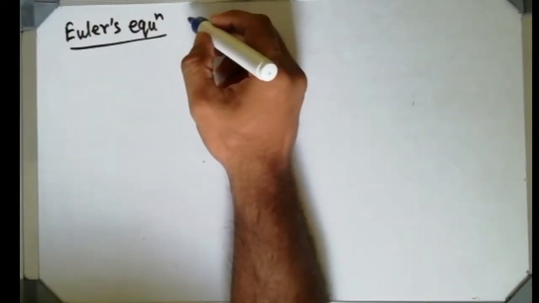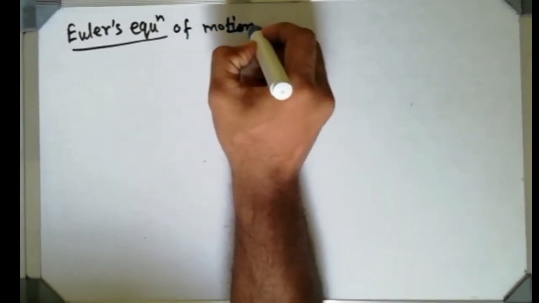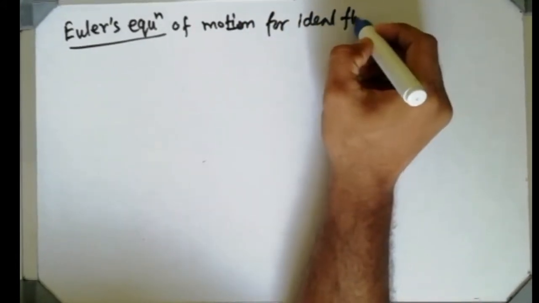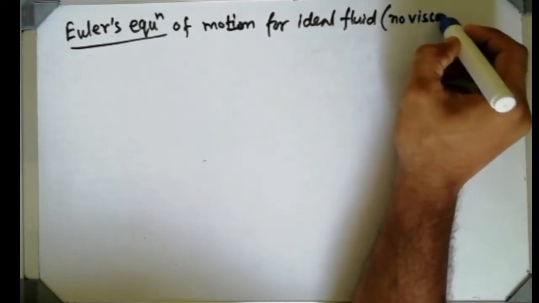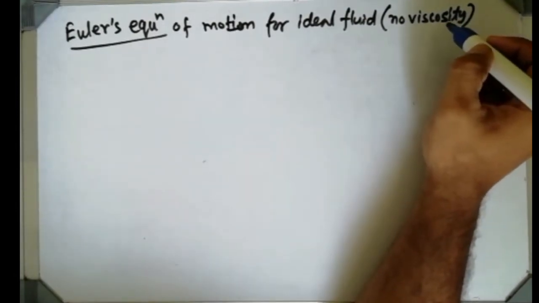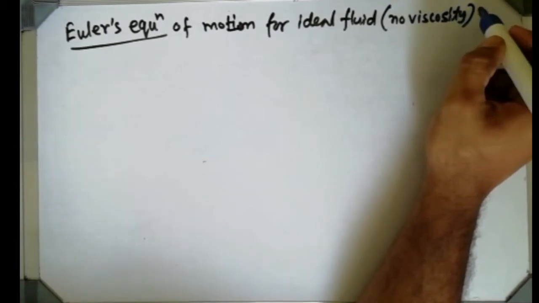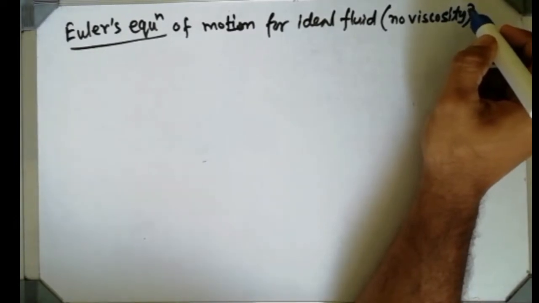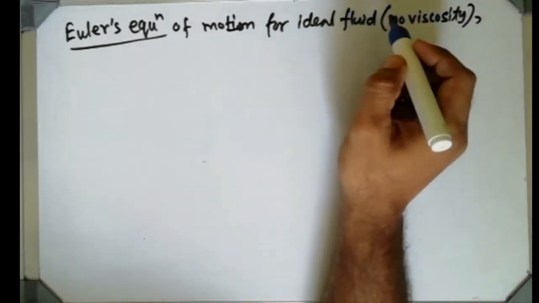This Euler's equation of motion is for ideal fluid. Ideal fluid means no viscosity. If a fluid does not possess any viscosity, then it is considered an ideal fluid. Mind it, it's an ideal one, not a real one, a hypothetical version. In reality, there is no such fluid with zero viscosity, not possible at all. For the simplification of derivation, we generally consider that kind of assumption. So ideal fluid,